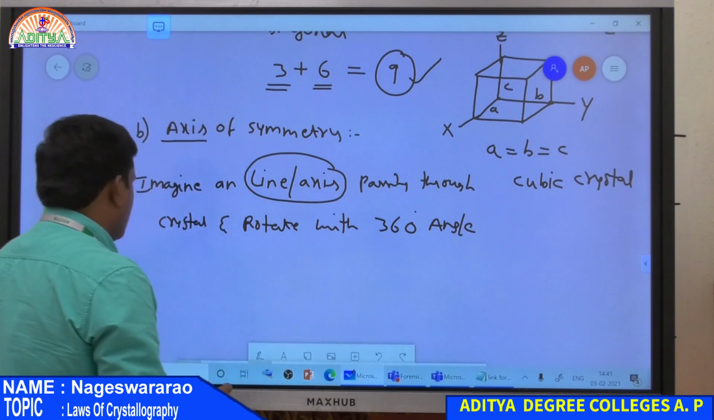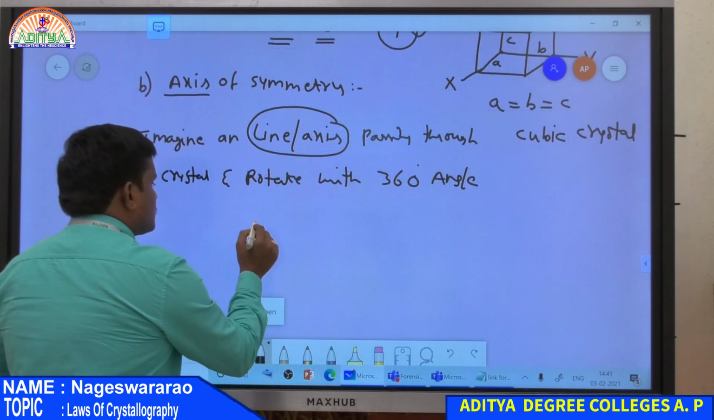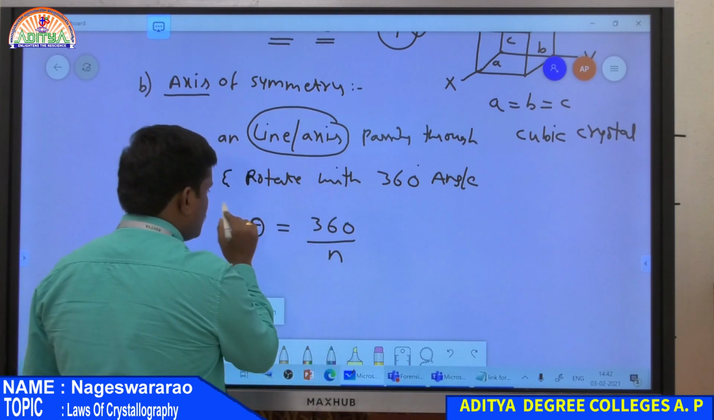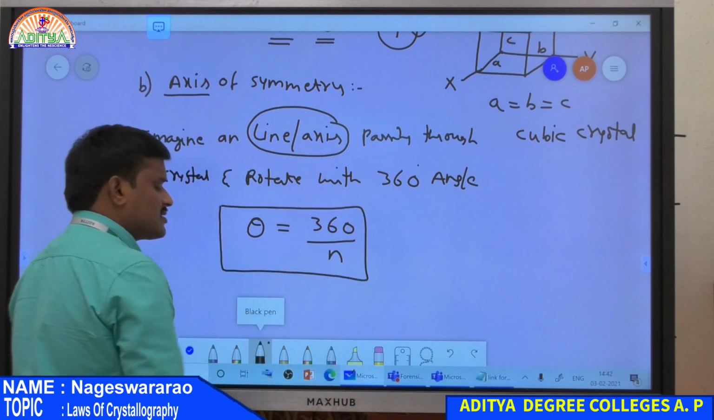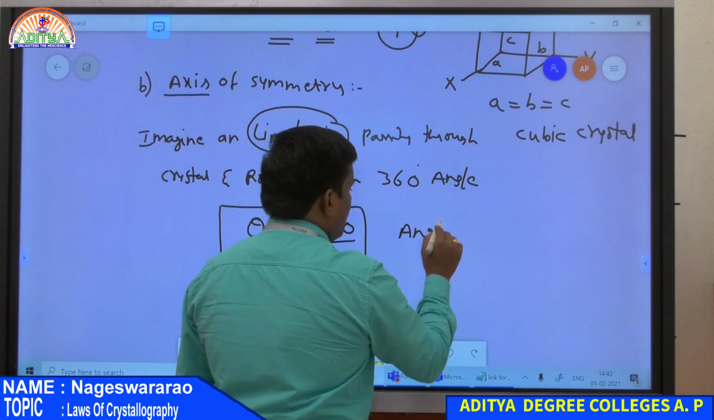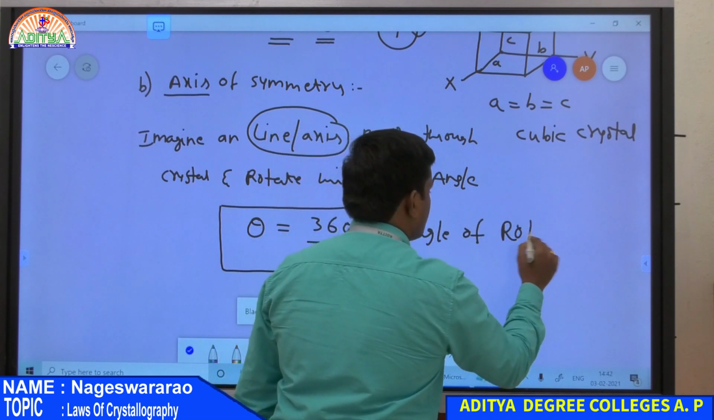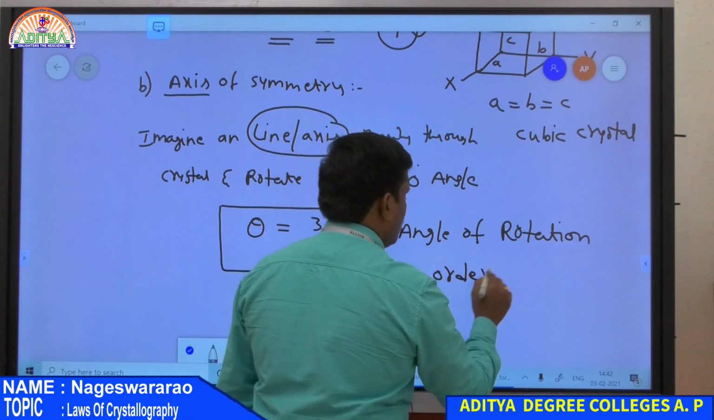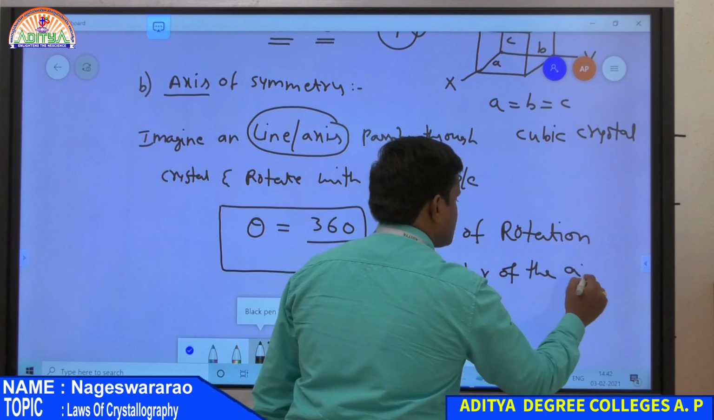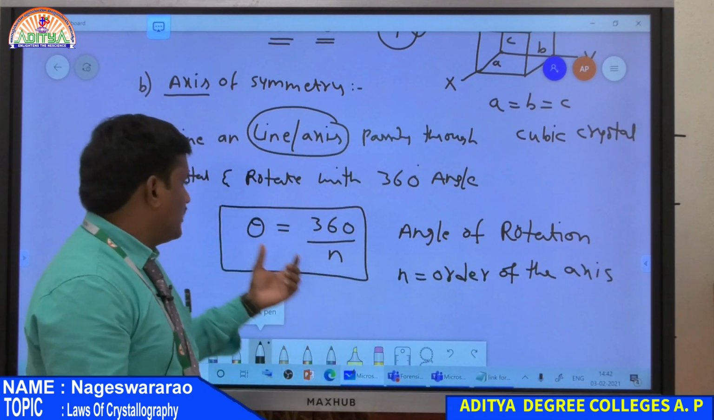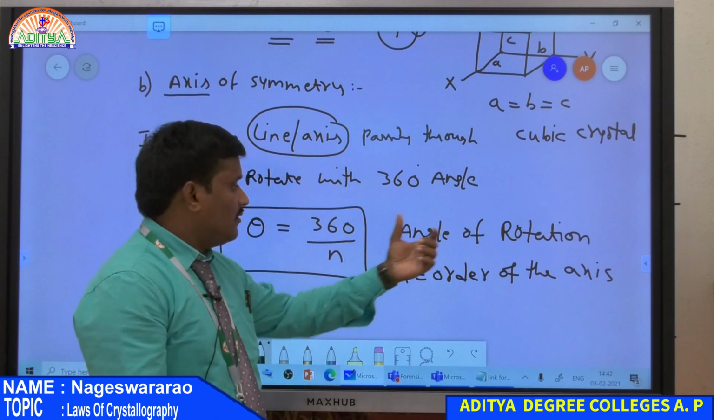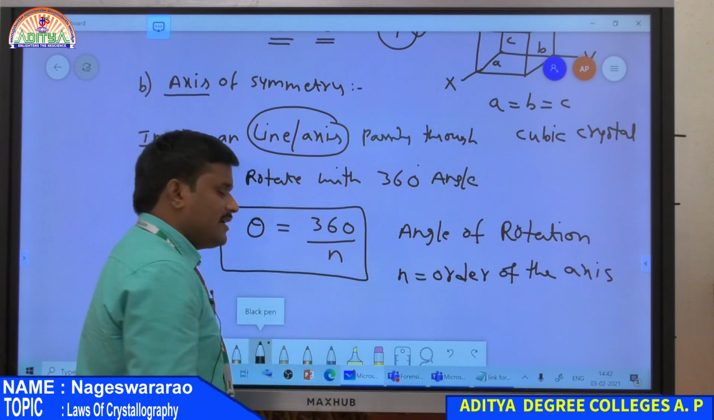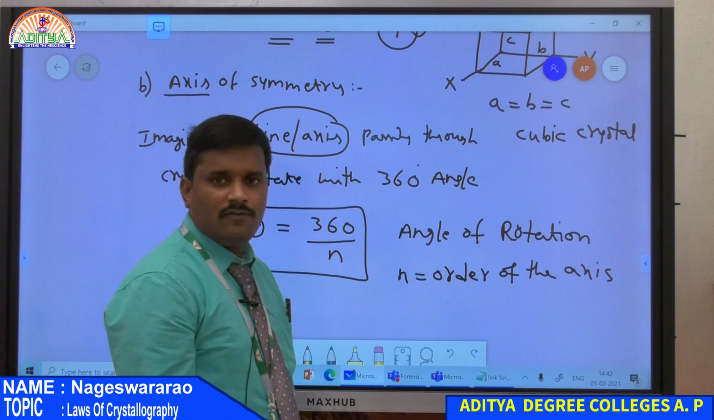And also here the angle theta is given by 360 divided by n, where theta is nothing but the angle of rotation, and n is known as the order of the axis. So theta is the angle through which the molecule, or the crystal, is rotated. That angle is given by 360 divided by n, where n is the order of rotation.